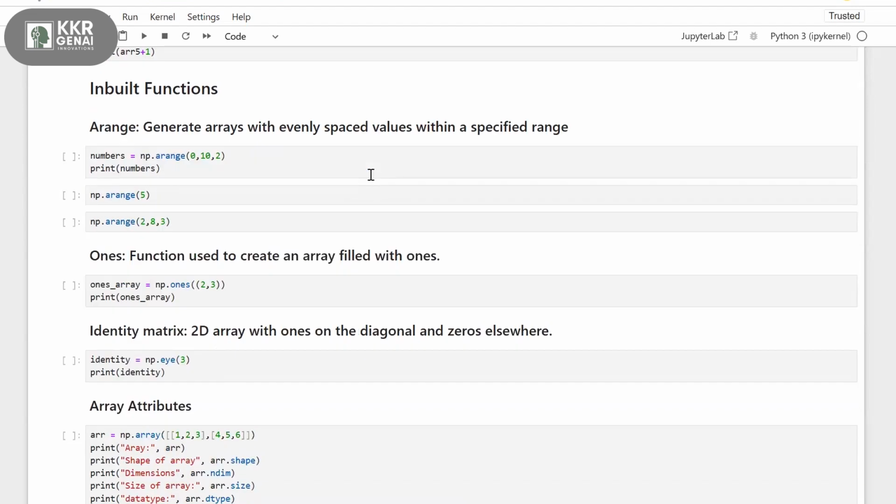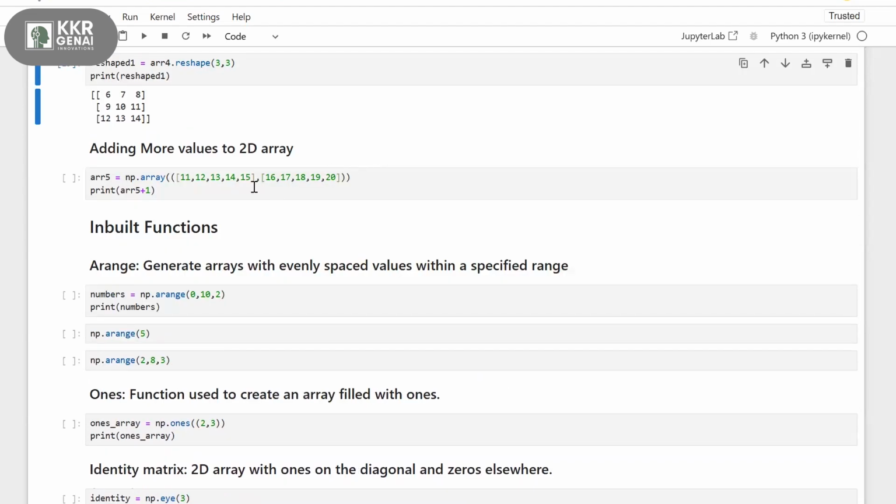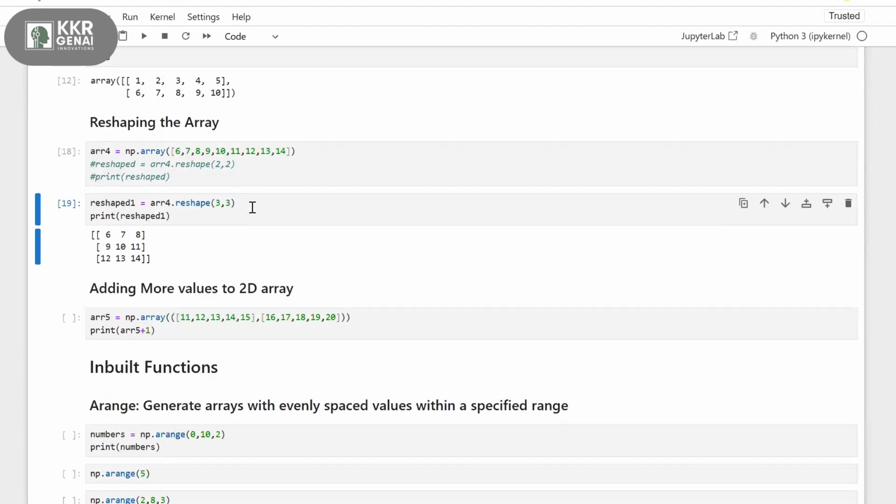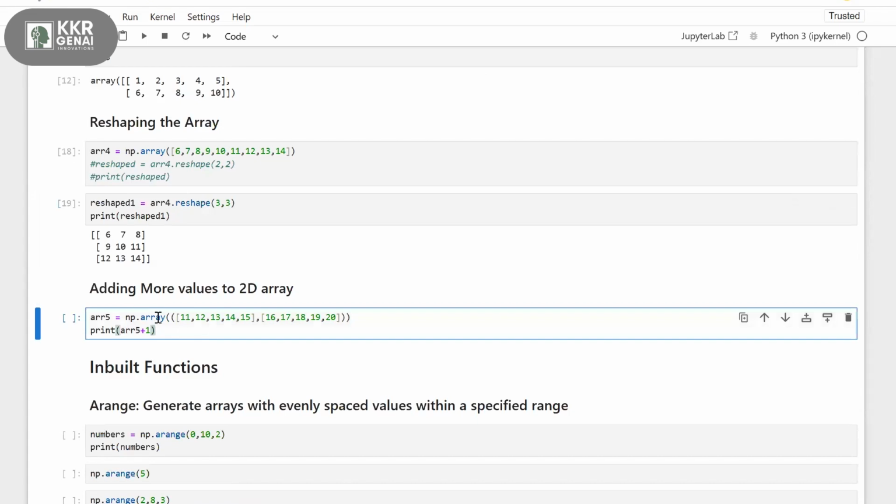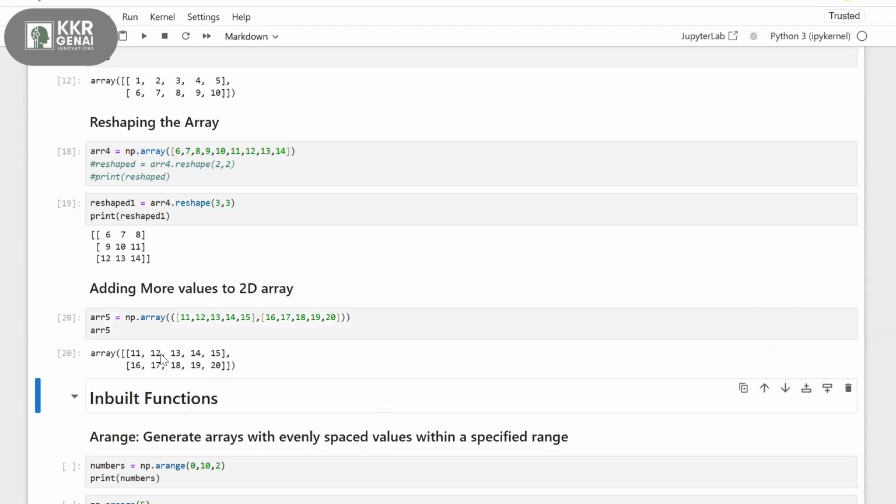Now, adding more values to a 2D array. Let's say I have this array, 11, 12, 13, 14, 15, 16, 17, so 11 to 15, 16 to 20. I'll print this array first. So this is a two-dimensional array containing 11, 12, 13, 14, 15 in the first row and 16 to 20 in the second.